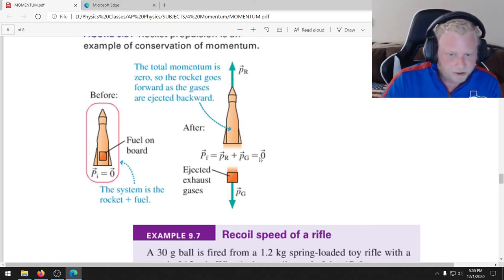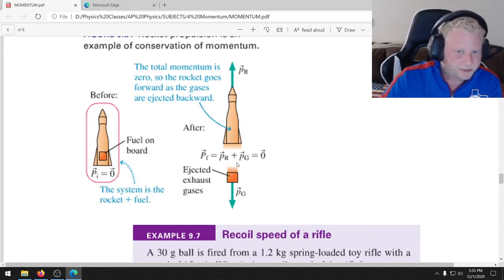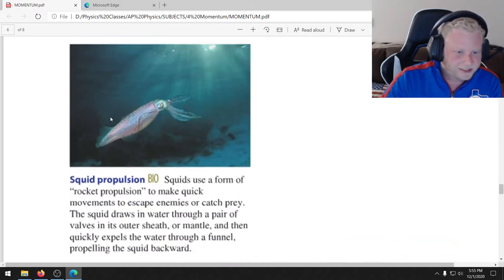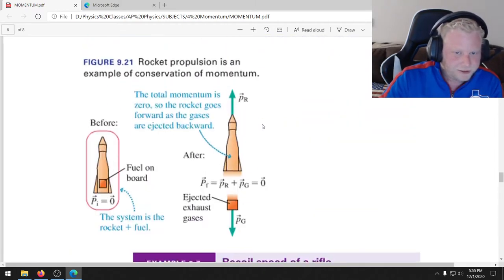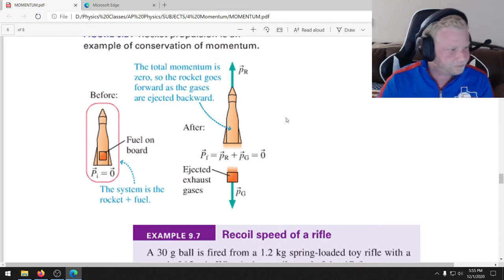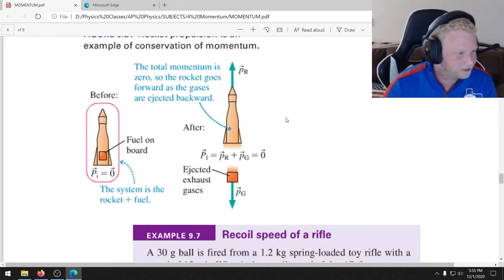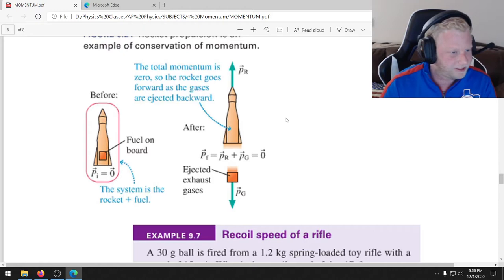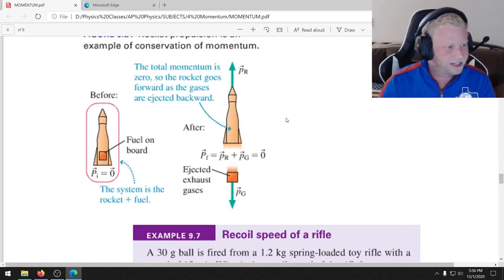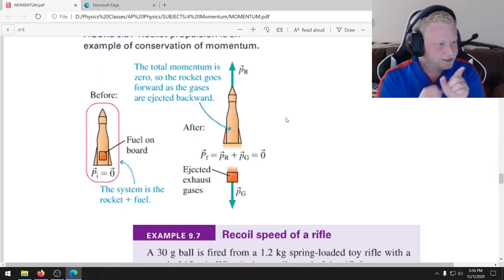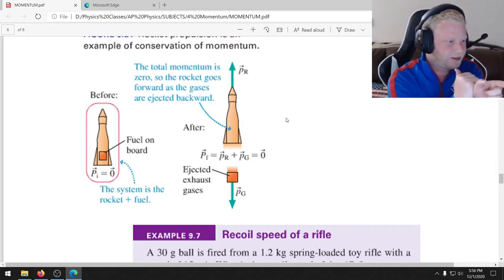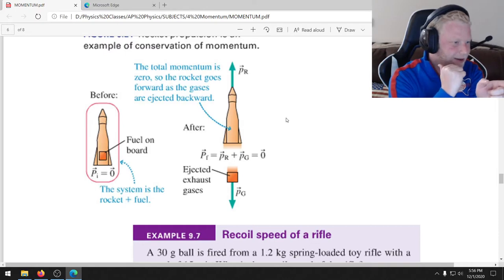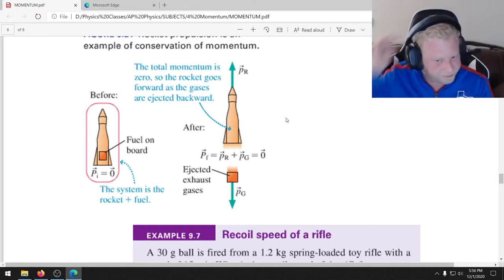But again, that overall momentum must equal zero if momentum is to be conserved, right? And that's how rocket ships work. It's the same way with, say, squids, or the scene in WALL-E we talked about during Newton's third law, where he's got the fire extinguisher. Same idea there. Momentum must be conserved. If there's momentum granted this way, the other object must get the same amount of momentum in the opposite direction.